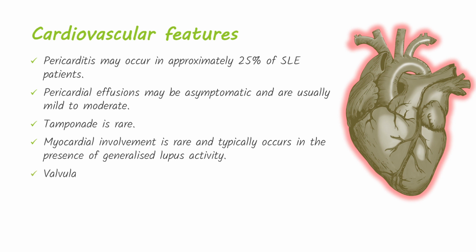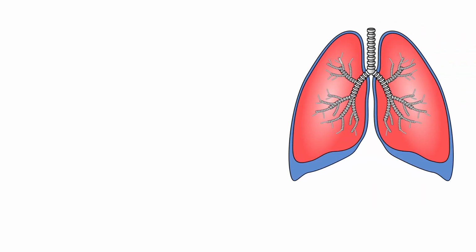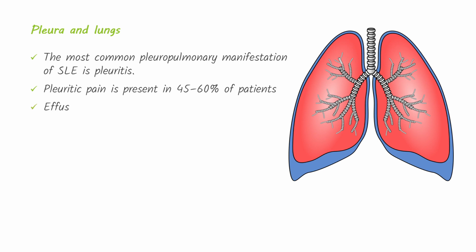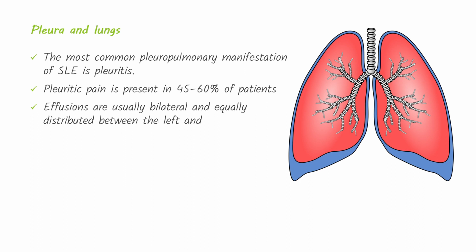The most common pleuropulmonary manifestation of SLE is pleuritis. Pleuritic pain is present in 45 to 60% of patients and may occur with or without a pleural effusion, with clinically apparent pleural effusions reported in up to 50%. Effusions are usually bilateral and equally distributed between the left and right hemithoraxes. The effusion is invariably exudative with higher glucose and lower lactate dehydrogenase levels than those found in rheumatoid arthritis.